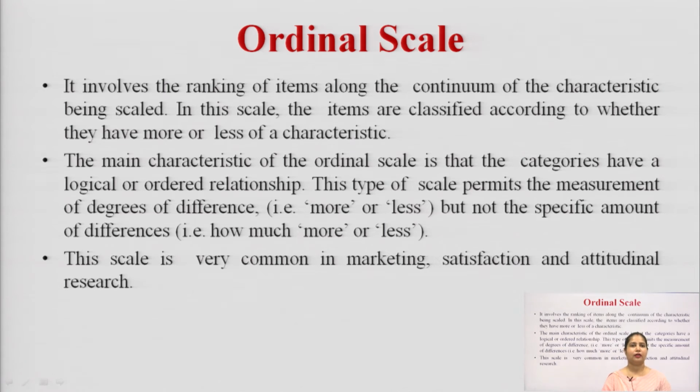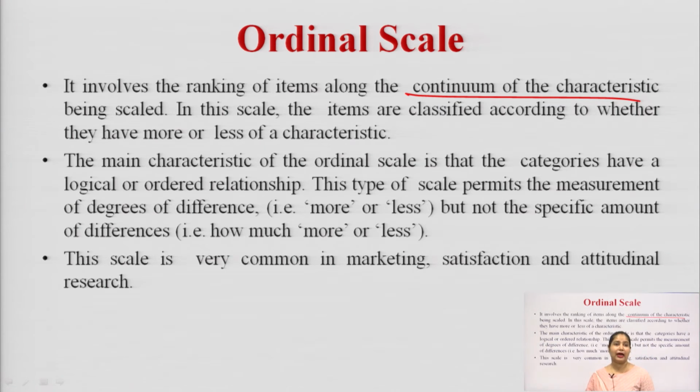Now, come to the ordinal scale. You have seen that in the nominal scale there is no arithmetic meaning to it. The ordinal scale basically contains all the properties of your nominal scale, but it involves the ranking of items along a continuum of the characteristics being scaled.